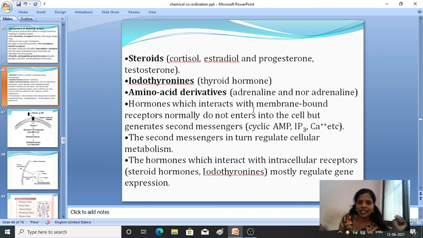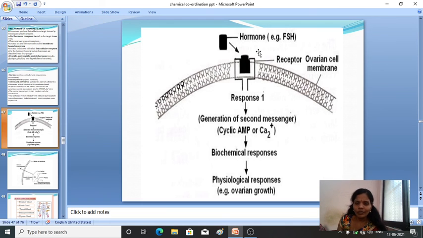These hormones interact with membrane bounded receptors. Amino acid derivative hormones generally interact with membrane bounded receptors. Normally they do not enter into the cell, but they generate a secondary messenger. Here you can see that when these hormones target the tissues or organs in the body, they start producing a response, that is response 1. Then there is a generation of secondary messenger. Then this secondary messenger will produce a biochemical response, and this biochemical response will produce a physiological response in the body.